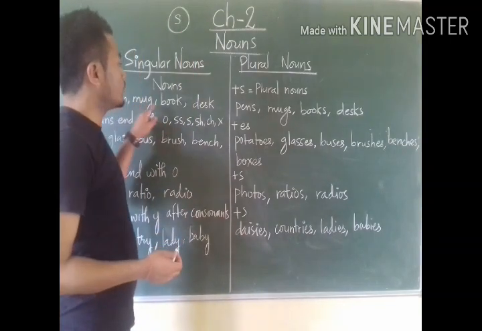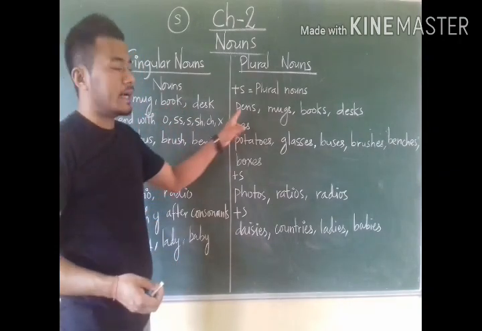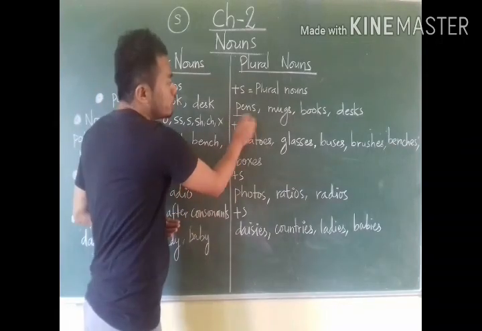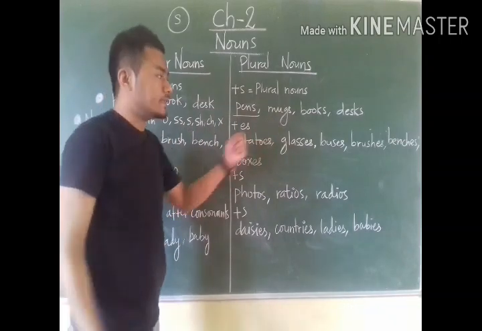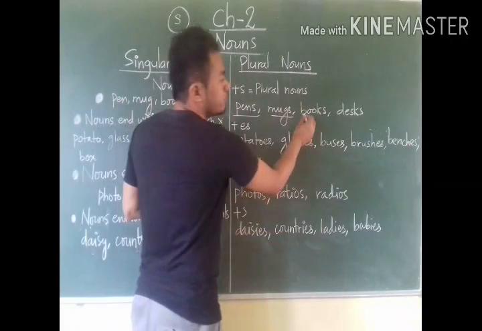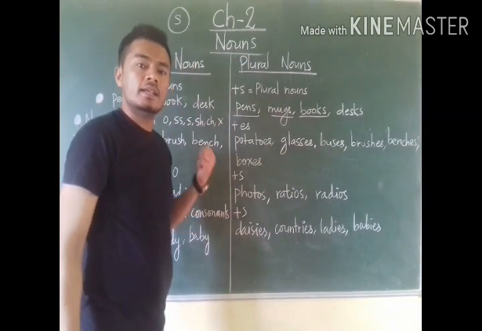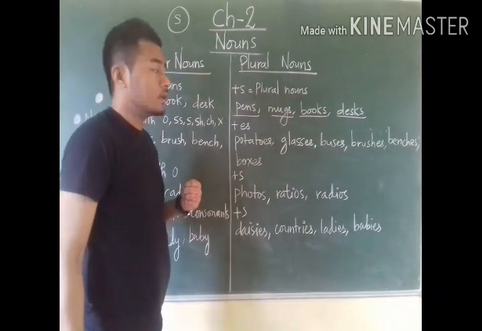Like pen, mug, book, desk, etc. After pen, if I add s, it becomes pens. Pens is plural. Mug is singular, mugs is plural. Book is singular, books is plural. Desk is singular, desks is plural.